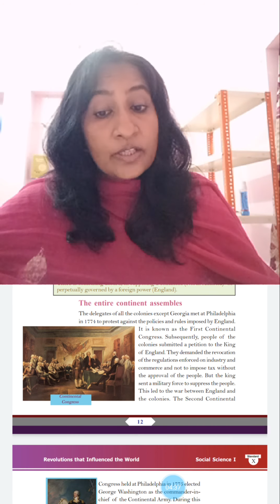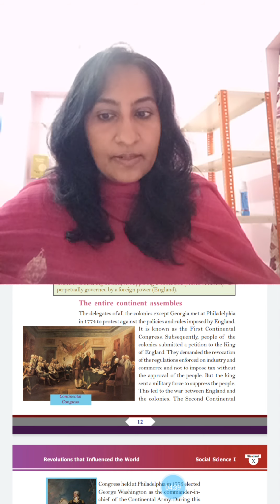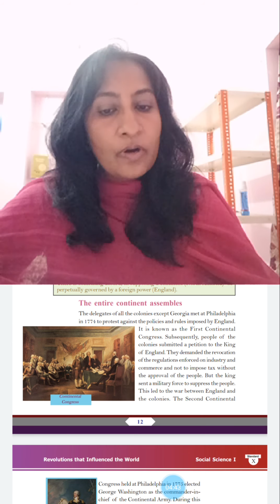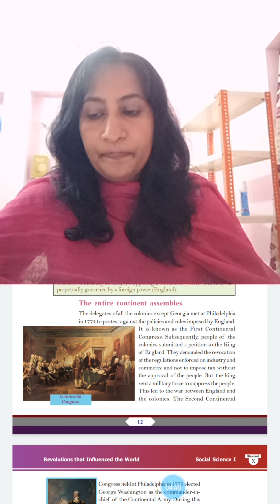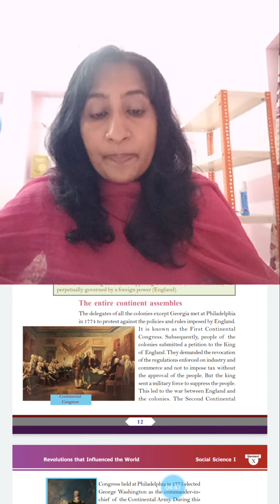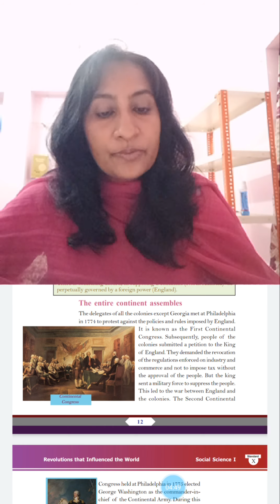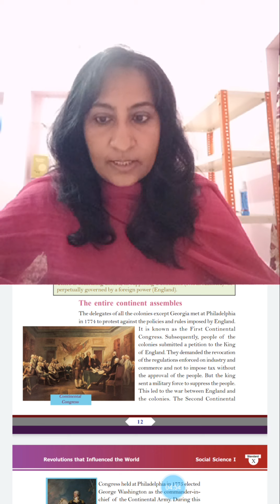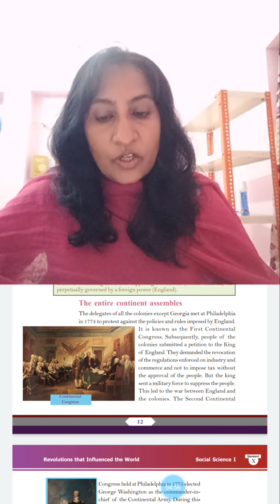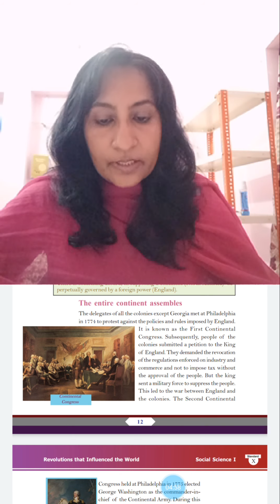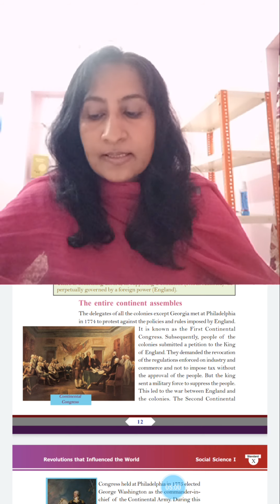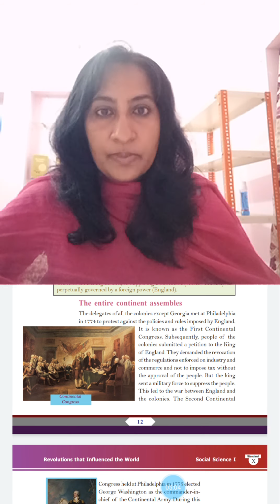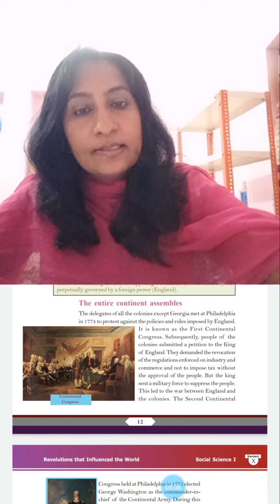The Second Continental Congress, held at Philadelphia in 1775, elected George Washington as the commander-in-chief of the Continental Army. During this time, through the pamphlet titled Common Sense, Thomas Paine declared that it was wise for the Americans to break the ties with Britain. The American Continental Congress issued the famous Declaration of Independence on 4th July 1776. The declaration was prepared by Thomas Jefferson and Benjamin Franklin. Let's see the declaration.